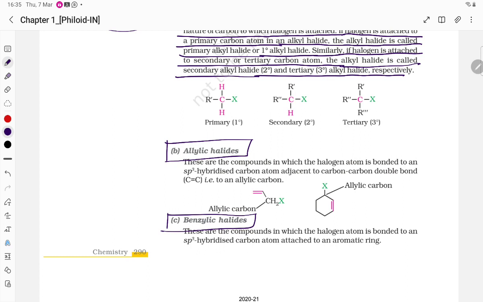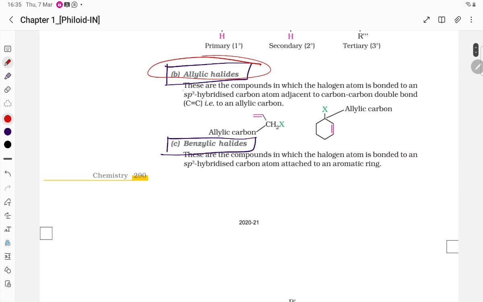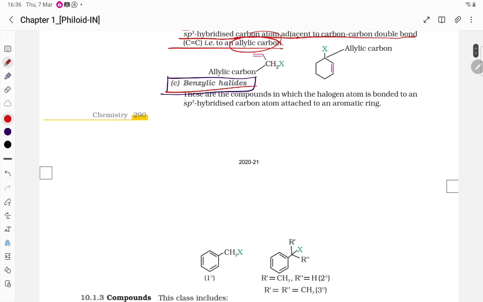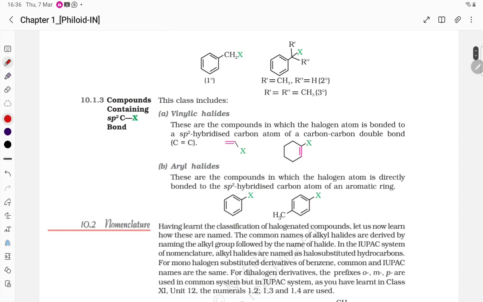Now we are talking about allylic halides. These are compounds in which the halogen atom is bonded to an sp3 hybridized carbon atom adjacent to a carbon-carbon double bond. Benzylic halides are compounds in which the halogen atom is bonded to an sp3 hybrid carbon atom attached to an aromatic ring.